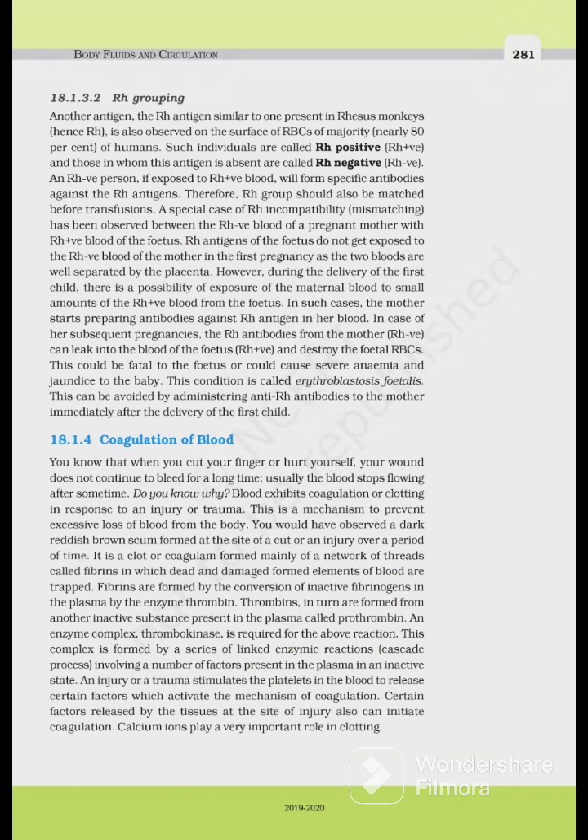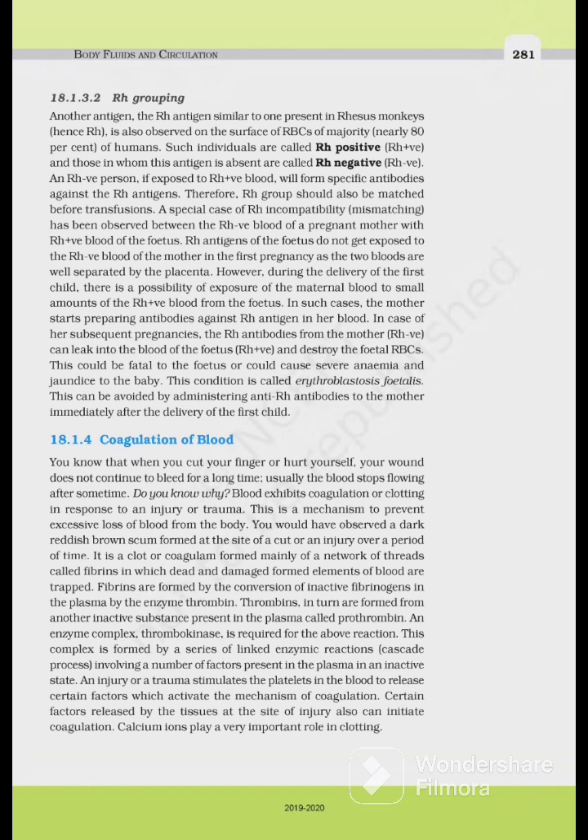Rh grouping. Another antigen, the Rh antigen, similar to one present in rhesus monkey, hence Rh, is also observed on the surface of RBCs of majority, nearly 80% of humans. Such individuals are called Rh positive, and those in whom this antigen is absent are called Rh negative. An Rh negative person, if exposed to Rh positive blood, will form specific antibodies against the Rh antigen. Therefore, Rh group should also be matched before transfusions.